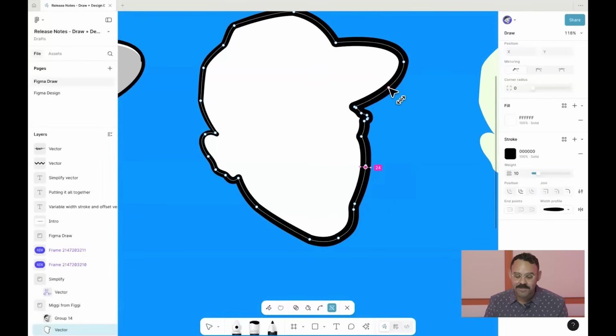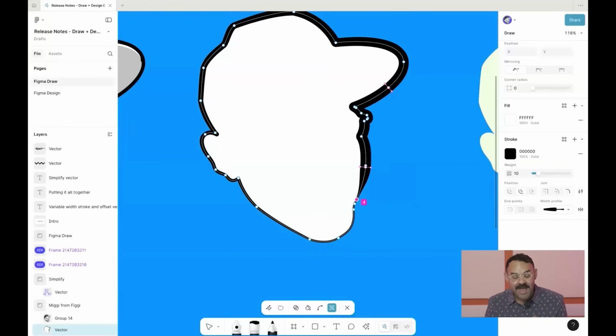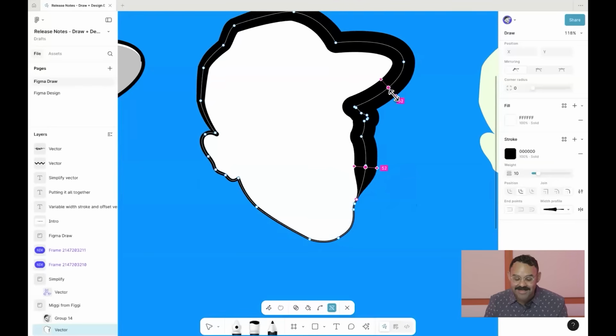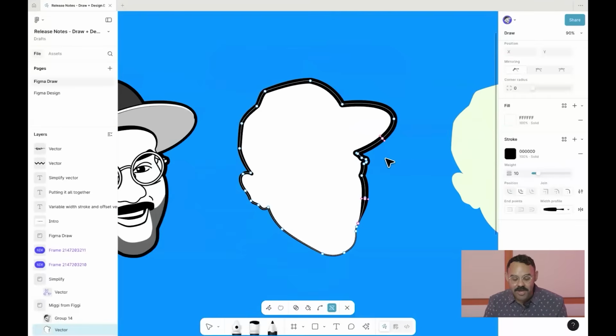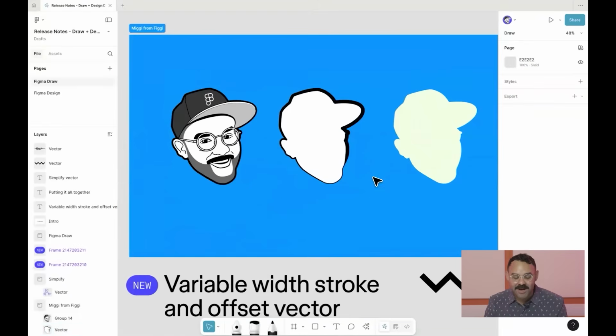Now let's go through some new updates with that. When I add in additional points, let's say I want to cycle through them. I can press the tab key to go to different variable width nodes. I can also come in and type in a specific value that I'm looking for. So let's say if I want to press 4 and bring that down, I can type that right in. So this is going to give you a lot of flexibility while you're working. Lastly, I can select multiple nodes at the same time and edit them in tandem. So a lot of good usability updates there with variable width stroke.